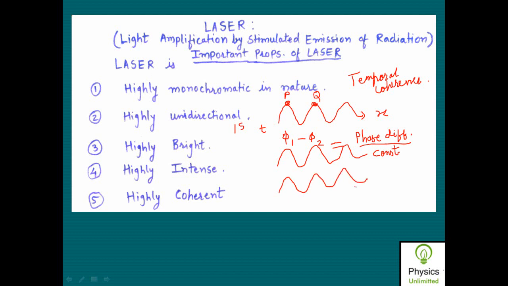All of them have the same phase, all of them have the same amplitude, all of them are traveling in the same direction.